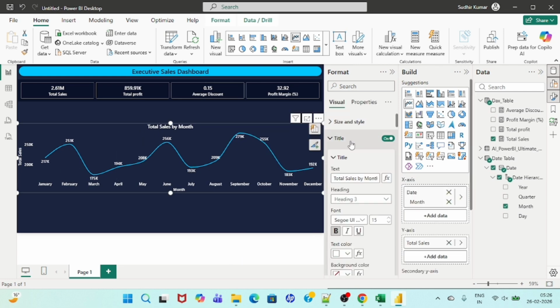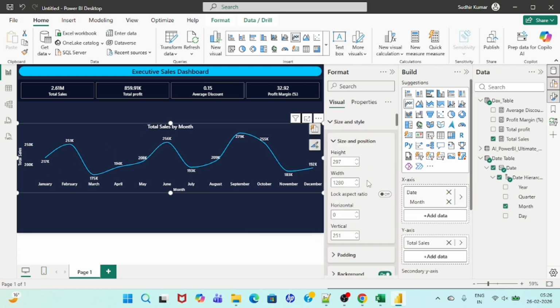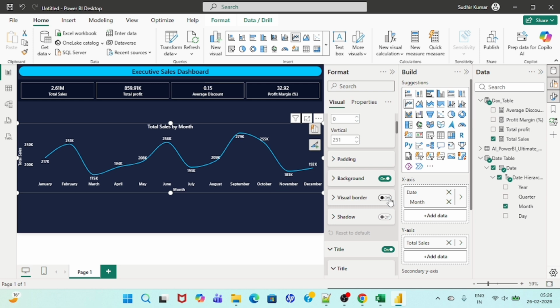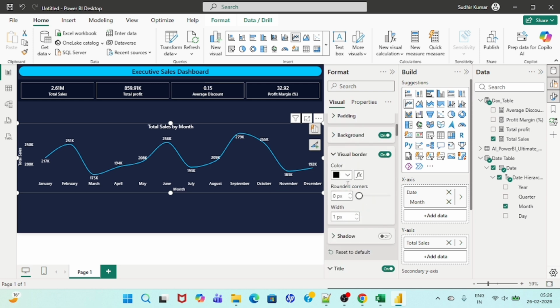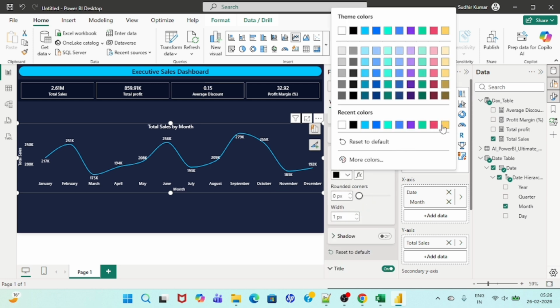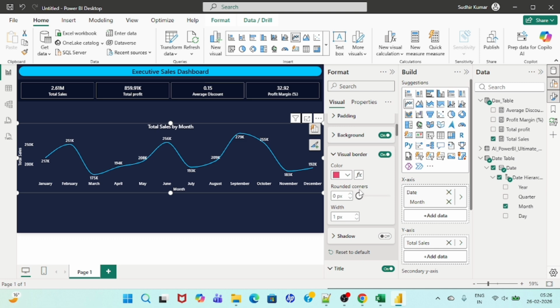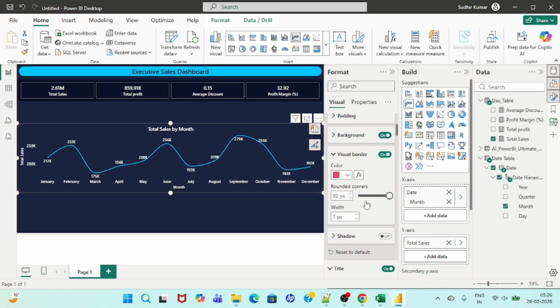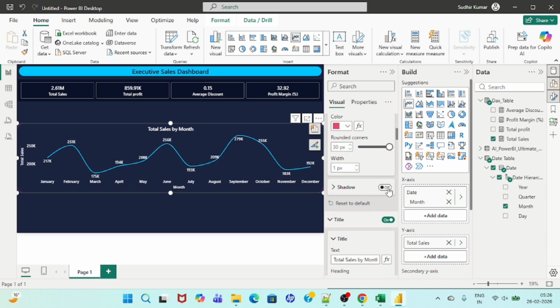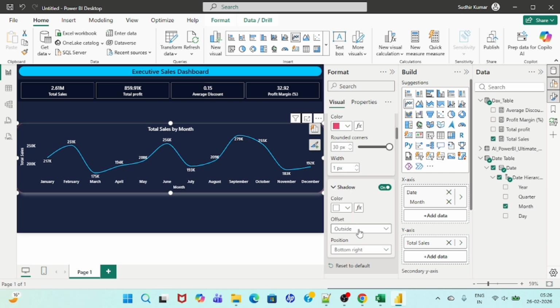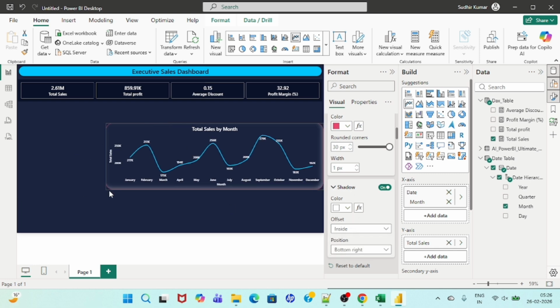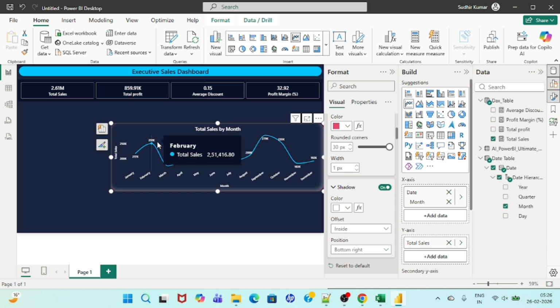Okay, now we can do more formatting here, so we can enable the visual border. Color, we can select this color, make it rounded corner. Okay, and we have the shadow, let's enable the shadow and make it inside. Okay, now let's show this data here.